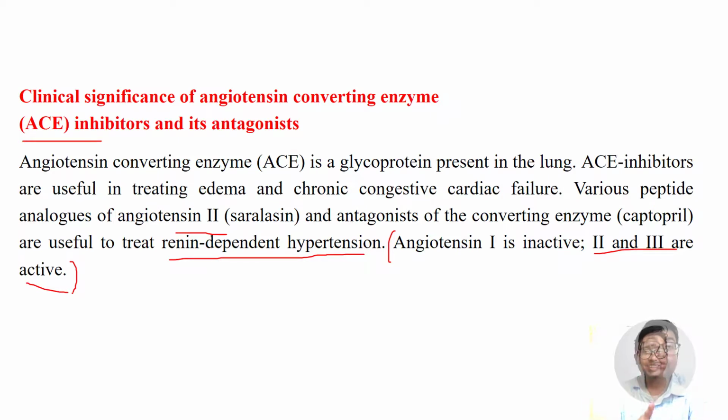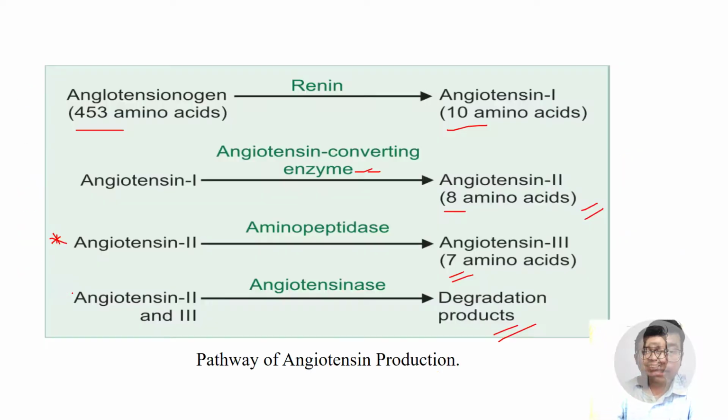So we need to prevent conversion of angiotensin 1 to angiotensin 2. Who does that? It is done by angiotensin converting enzyme. So ACE inhibitors. Okay, you get my point? We need to inhibit this step, angiotensin converting enzyme, via the inhibitors. If we give inhibitors over here, then the blood pressure will be controlled because there will be low angiotensin 2, right?